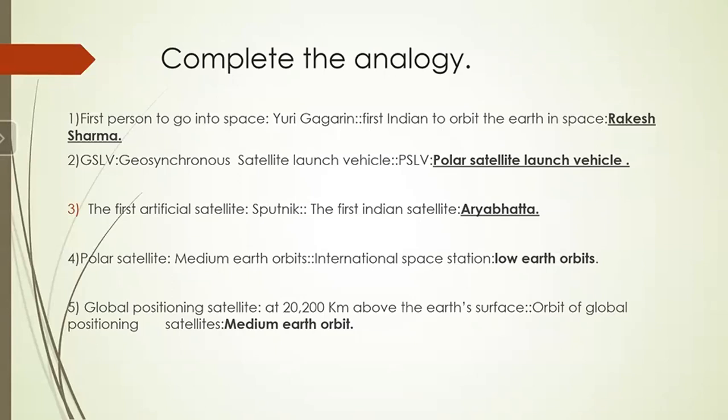First artificial satellite is Sputnik. The first Indian satellite is Aryabhata. Polar satellite, it can be placed in the medium Earth orbit. Then International Space Station, we have already seen, that is the low Earth orbit. Okay. Global Positioning Satellite is at 20,200 kilometers above the Earth's surface. So just now see, we have studied about the three orbits.